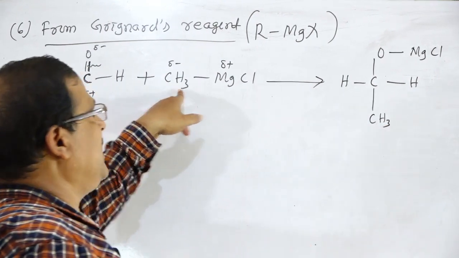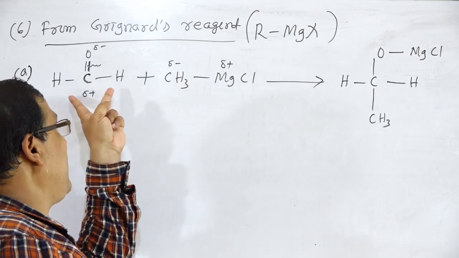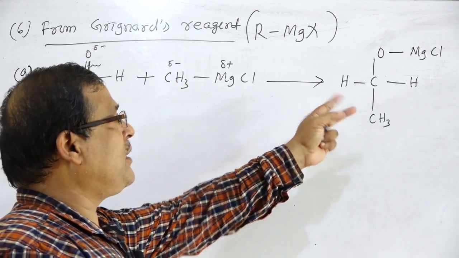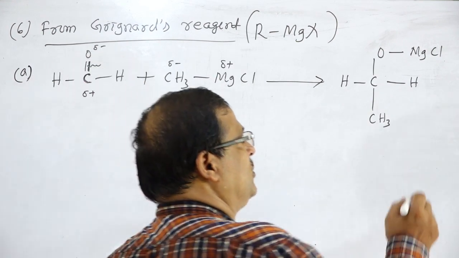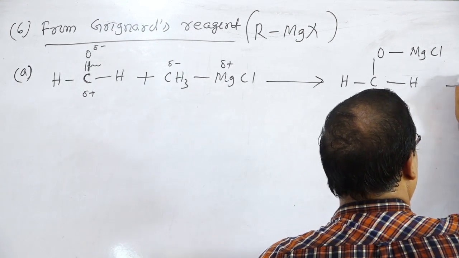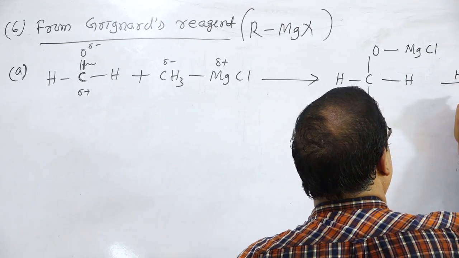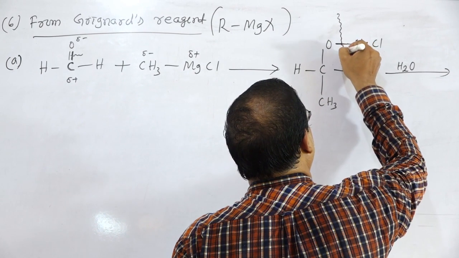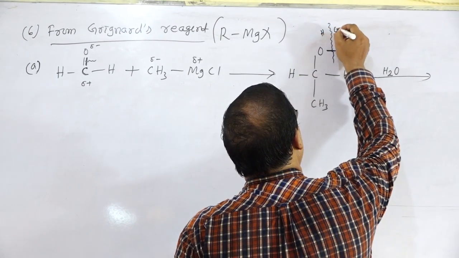So this is regarding the addition. When formaldehyde reacts with the Grignard's reagent, there is the formation of this addition product. This undergoes hydrolysis, so there is the formation of the product, with H to this side and OH to this side.